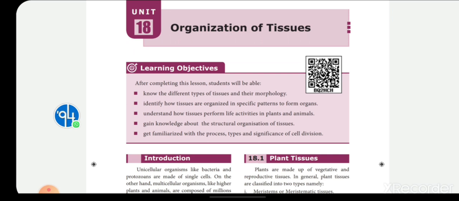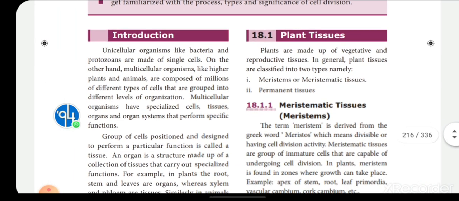Okay children, so this was about the introduction of plant tissue. Let me enter into the text now. Hope you got an idea about plant tissue surely. Okay, introduction. Unicellular organisms like bacteria and protozoans are made of single cells. On the other hand, multicellular organisms like higher plants and animals are composed of millions of different types of cells that are grouped into different levels of organization. Multicellular organisms have specialized cells, tissues, organs and organ systems that perform specific functions.